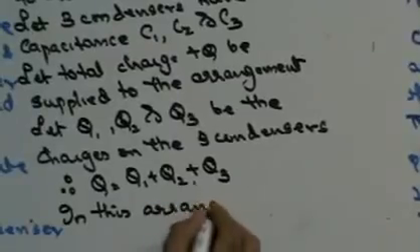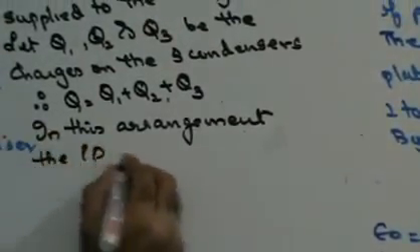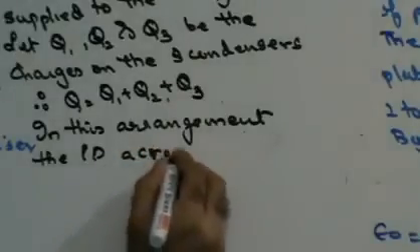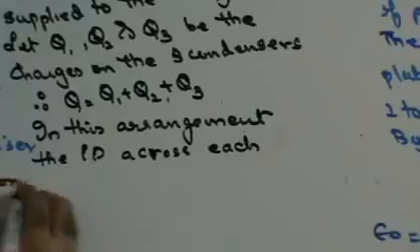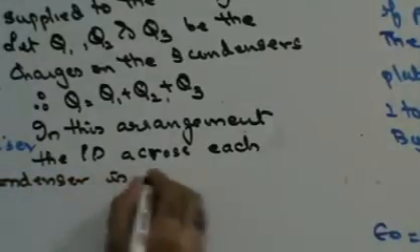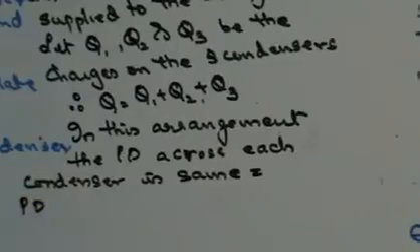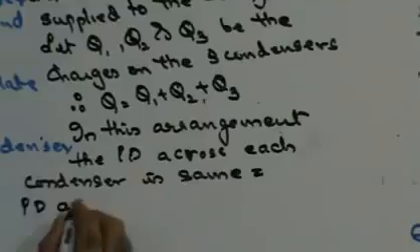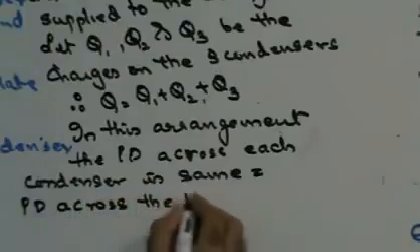Now, in this arrangement, the potential difference across each condenser is the same and is equal to the potential difference across the parallel arrangement.